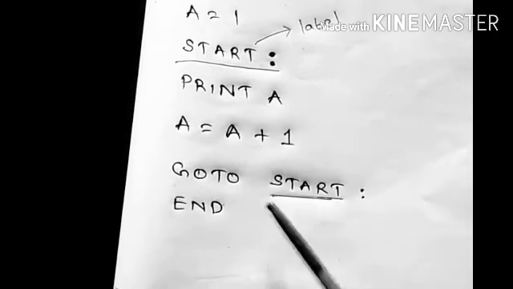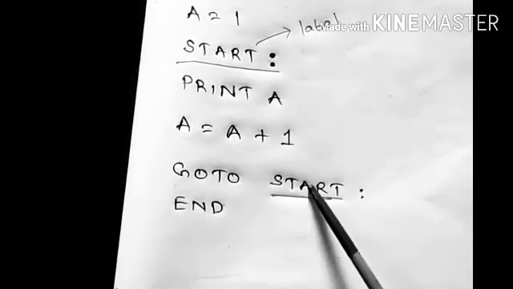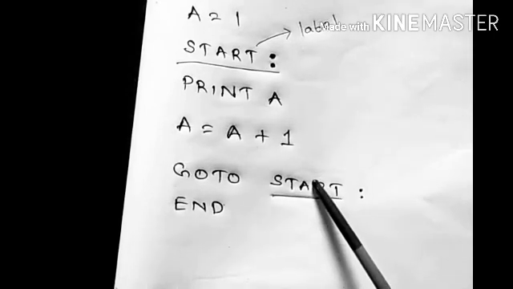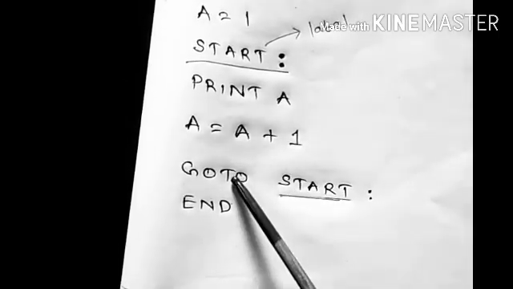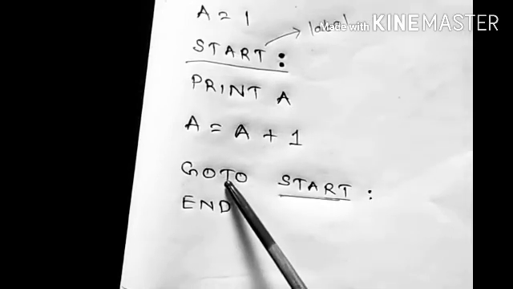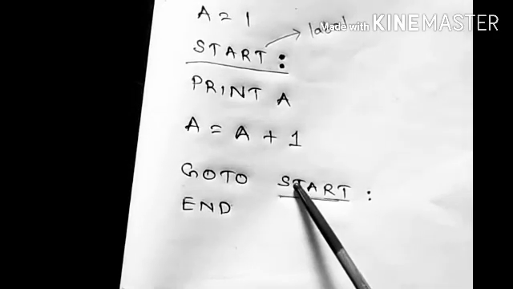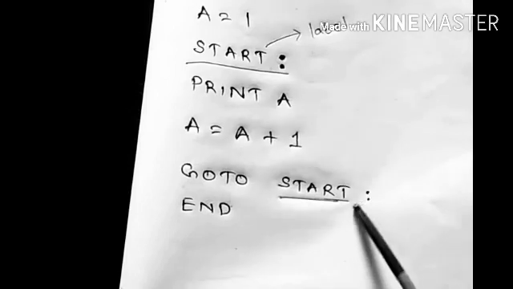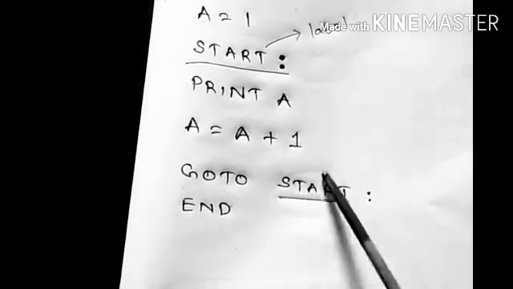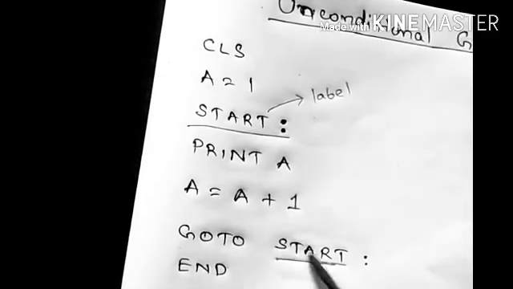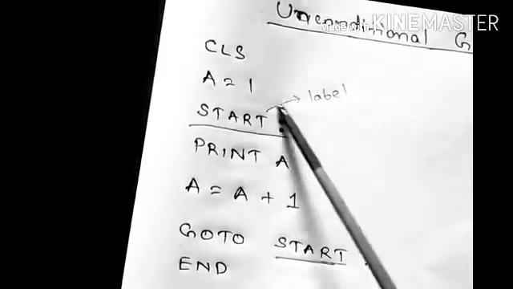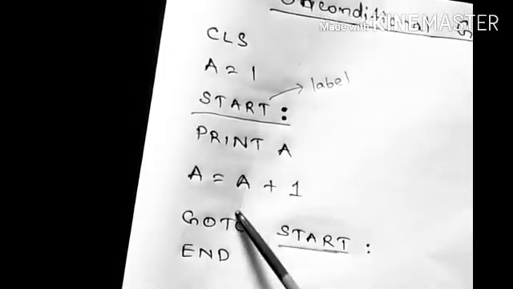Goto start. Goto start means it will go to this label. Label means a marking point, nothing but a marking point. Here is the marking point, the label. So when this statement is executed, it tells the computer to go to this point. In the program it will search for this label. In the whole program it will search for the label named start. Wherever it finds the label start, from there it will again start executing the program.